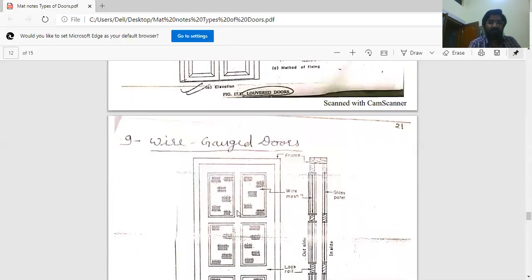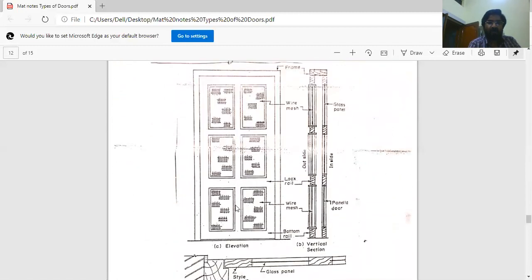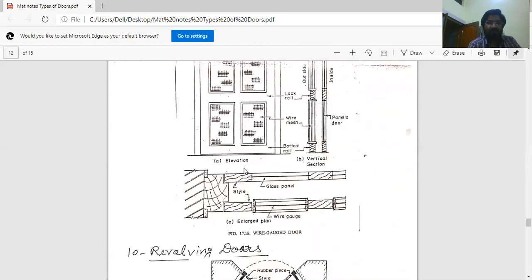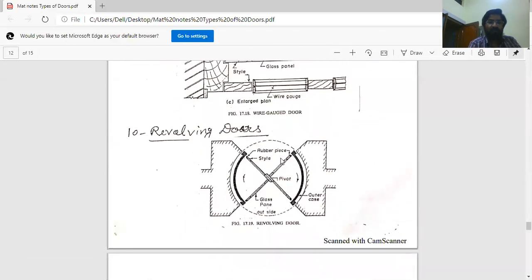Wire glazed door, made by wire gauge, or wire door. These are the wire panels. Revolving door. This is the revolving door, revolving all around and provided in malls, etc.